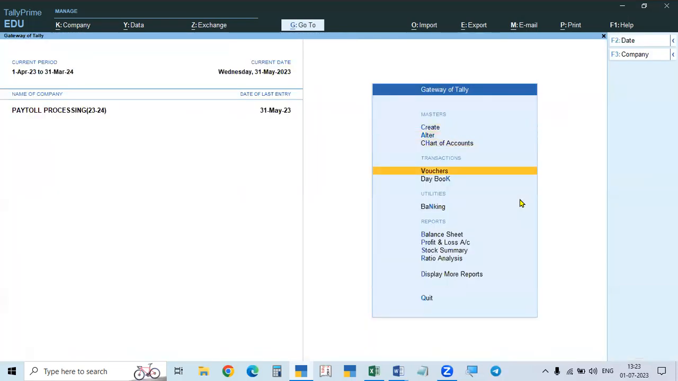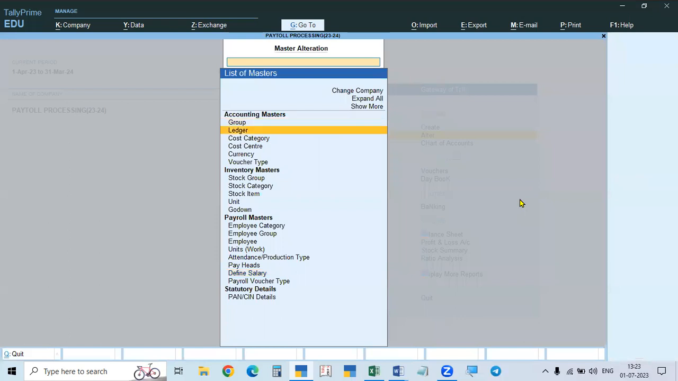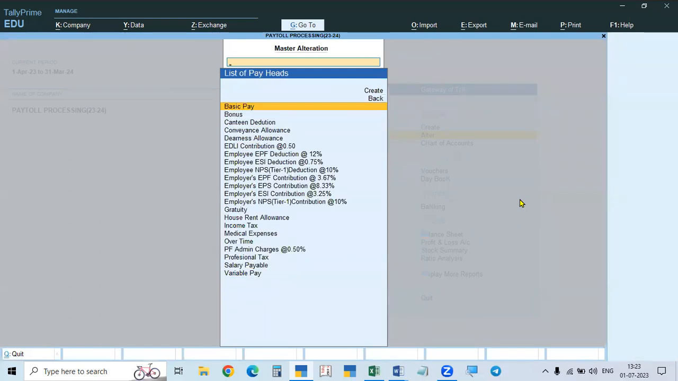One minute, I will come to it here. Okay, here's the medical contribution and everything is there.